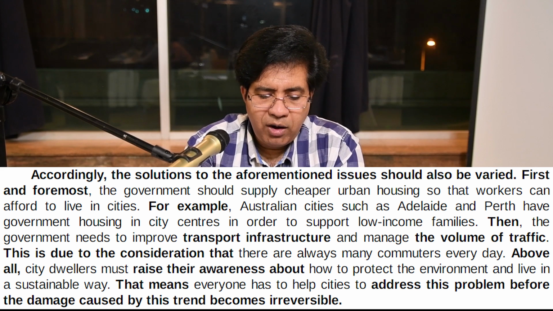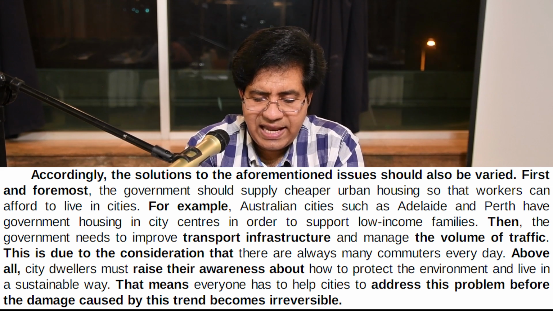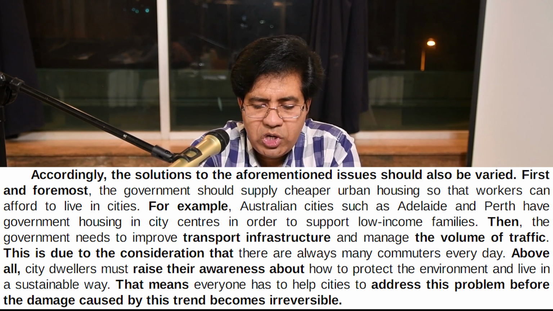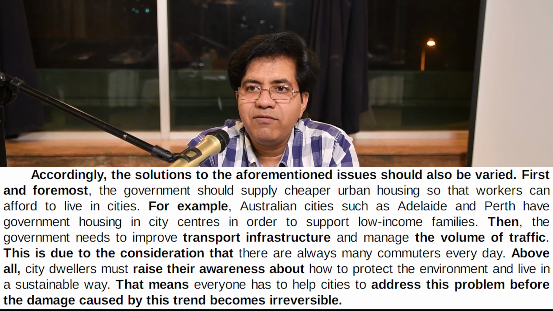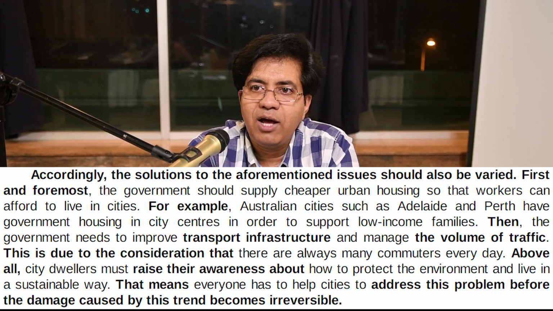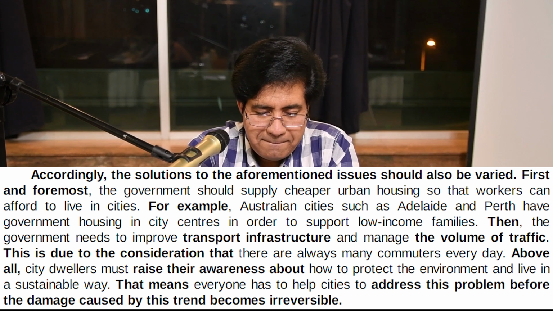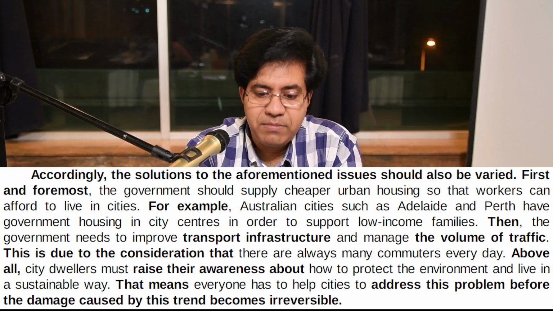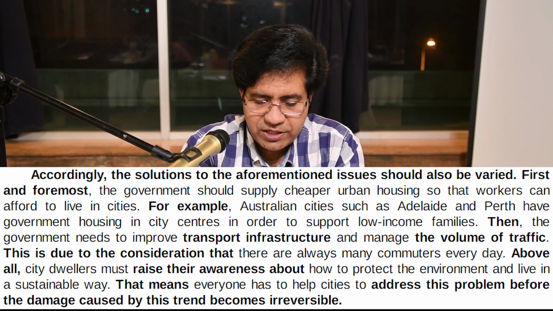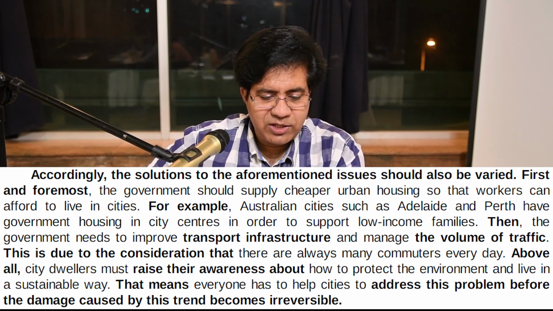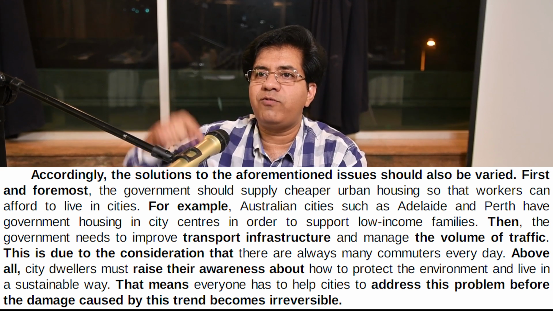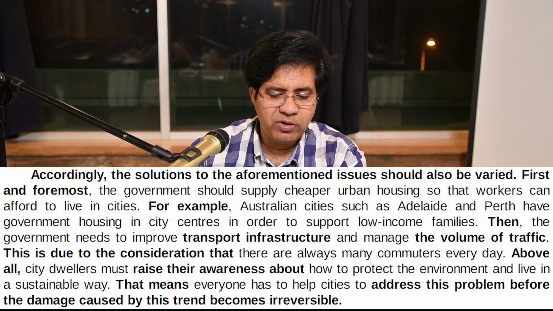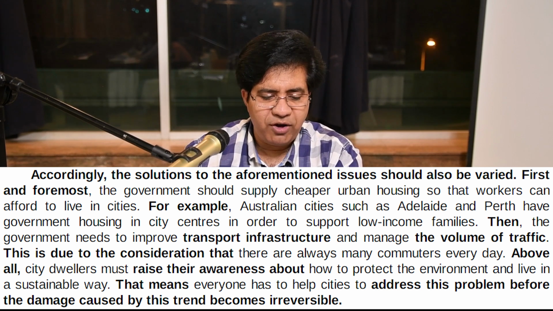For example, Australian cities such as Adelaide and Perth have government housing in city centers in order to support low-income families. Like our Pakistani government is making 1 million houses for free for everybody. Okay, so this is very good. I truly appreciate the government for that. 1 million houses they are making for people who don't have houses. Then the government needs to improve transport infrastructure. What was problem number 2? Traffic jam, traffic congestion, transport infrastructure, and manage the volume of traffic.